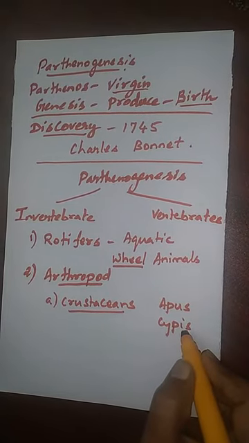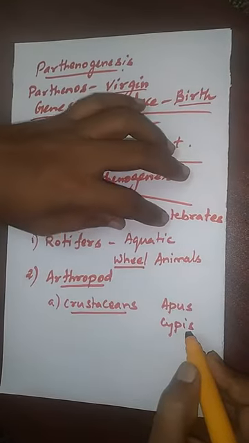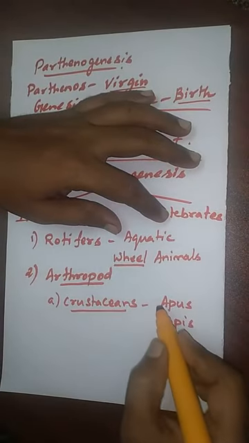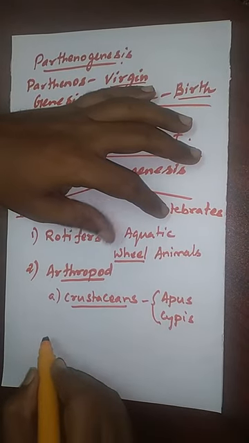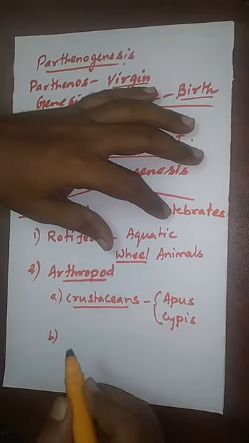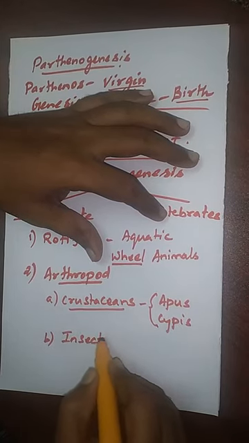These are all some of the examples for crustaceans. We know the meaning for crustacean. It's a hard-shelled animal.